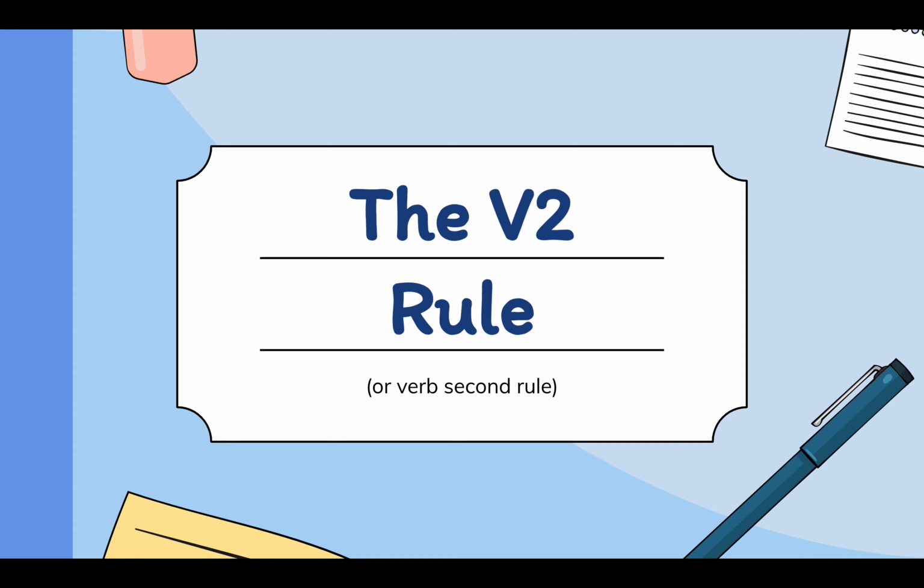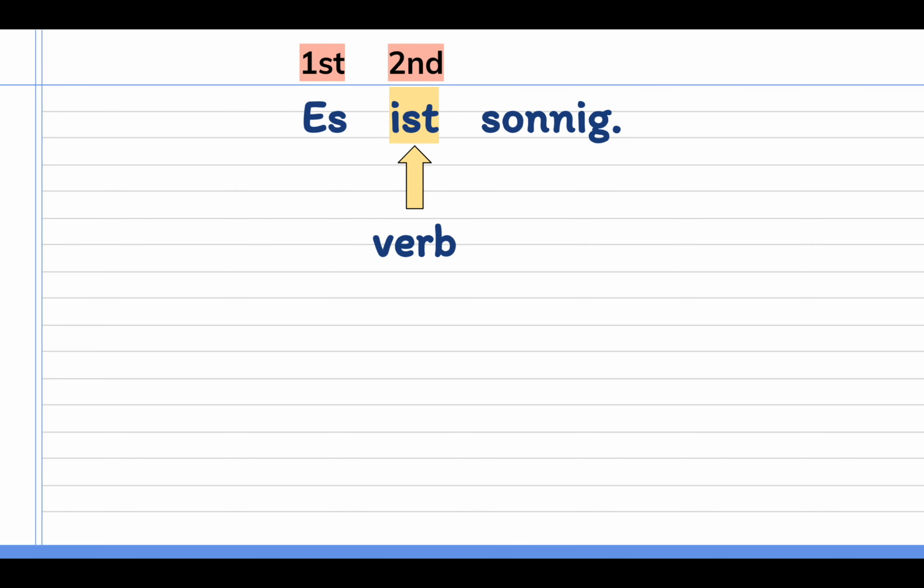All right, so today we are going to talk about the V2 rule, or the verb second rule in German. When we're writing sentences about weather or about other things as well, in German we have a rule where our verb is always second. So if we write a sentence such as, Es ist sonnig, it is sunny, ist is my verb. It means is, or the verb to be. And it's the second thing in my sentence. Es comes first, ist, my verb, comes second, and sonnig comes third. Or any other information that I might have comes after the verb.